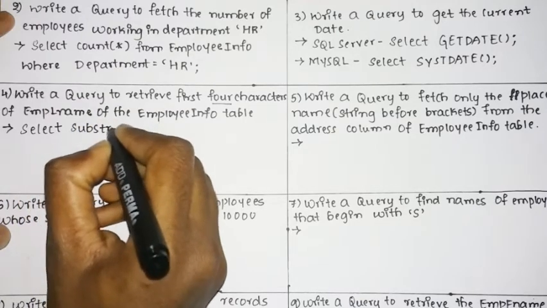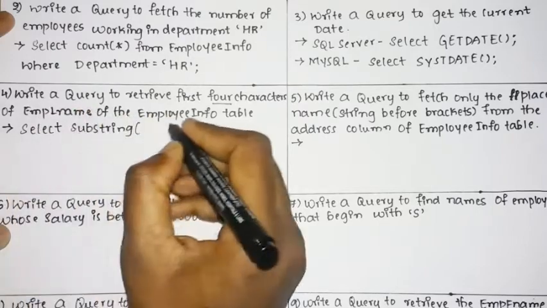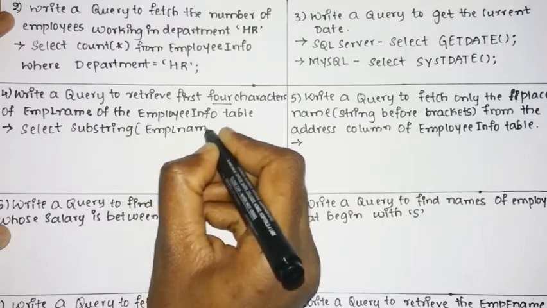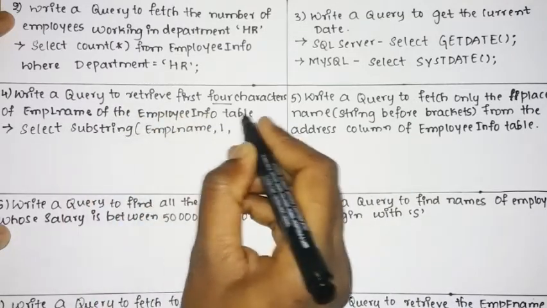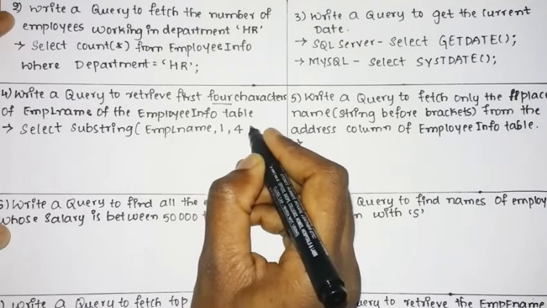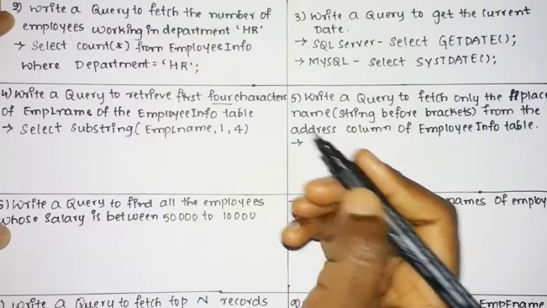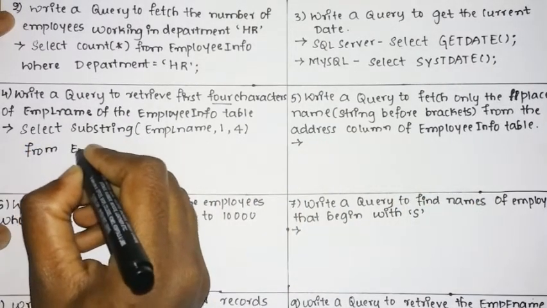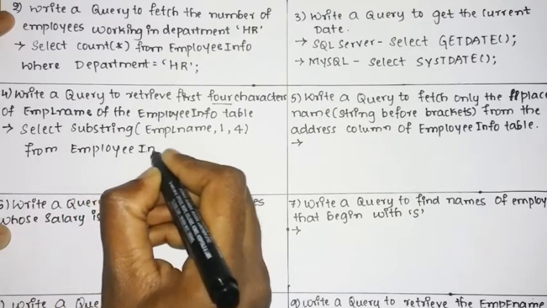To find that we have the SUBSTRING function. So SUBSTRING of employee last name, then comma, it should start from the first character and we need only the first 4 characters, so 1 comma 4. After that the name of the table is FROM EmployeeInfo.